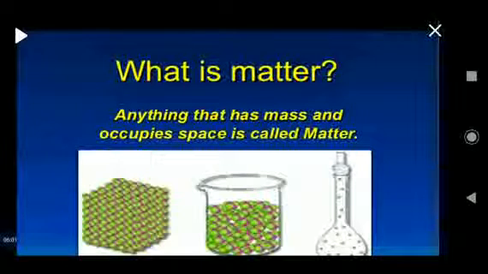We see and touch hundreds of different things each day. All these physical things that we see, some are small, some are big, but they share one important quality, that is they are all forms of matter.